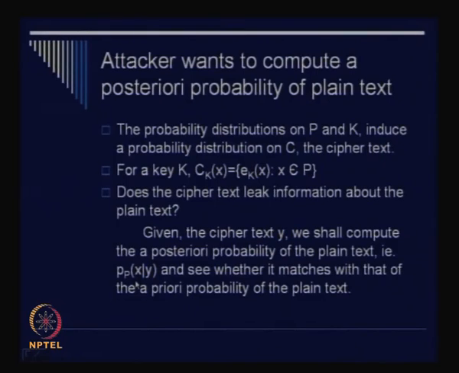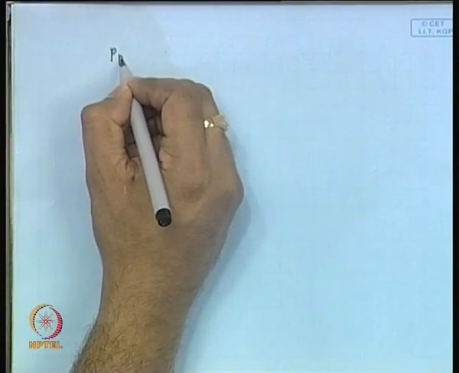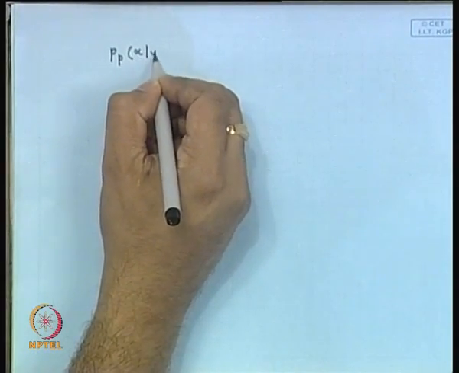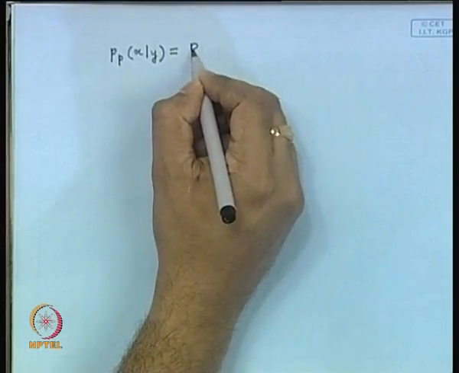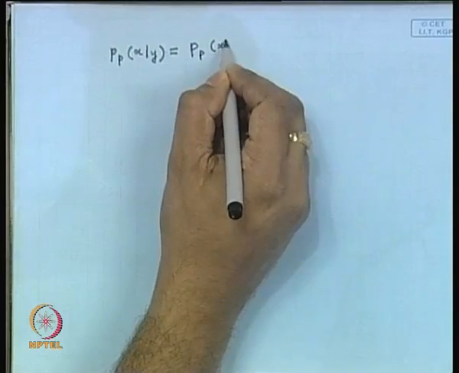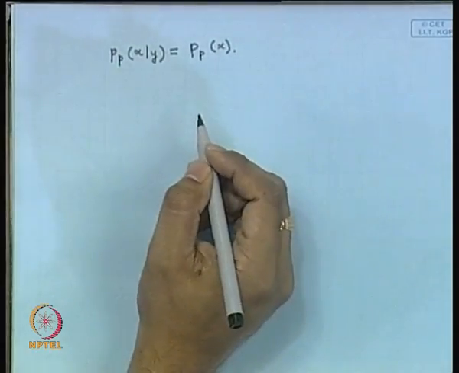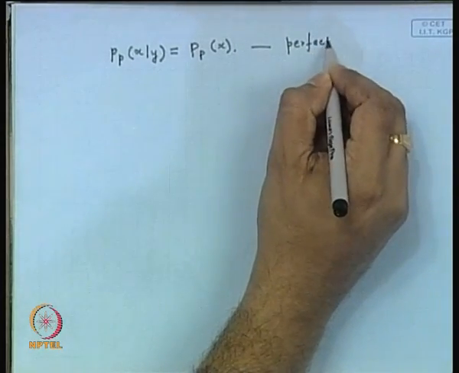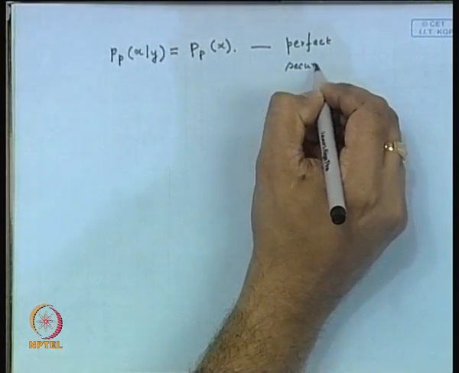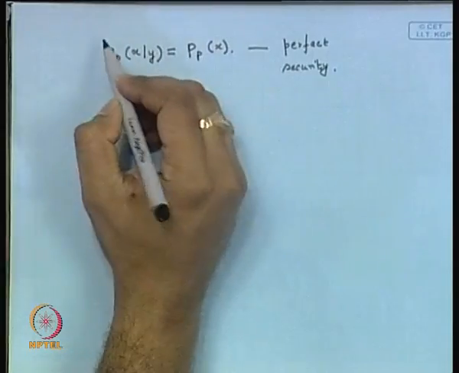If we wanted a proper amount of security, what we would call perfect security, we would write p_P(x | y) equal to p_P(x). What does it mean? This is the basic idea of perfect secrecy or perfect security.